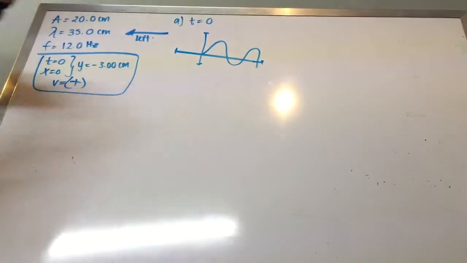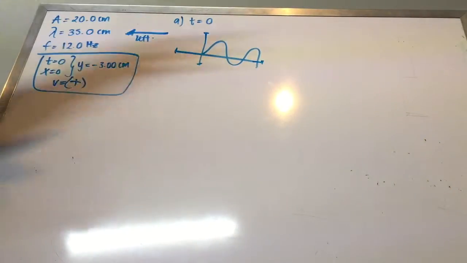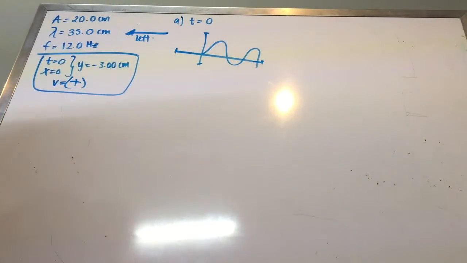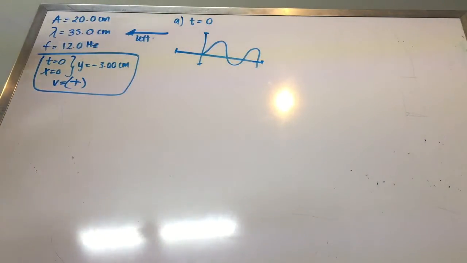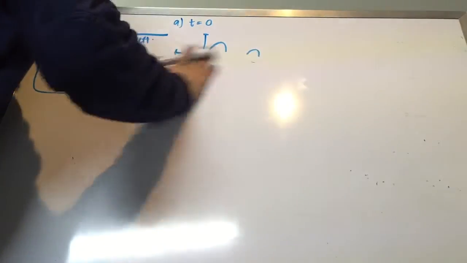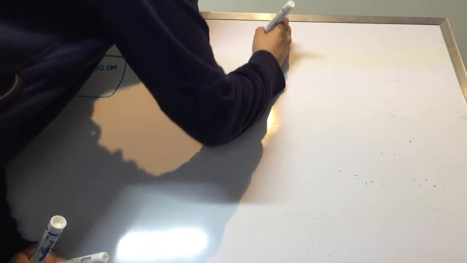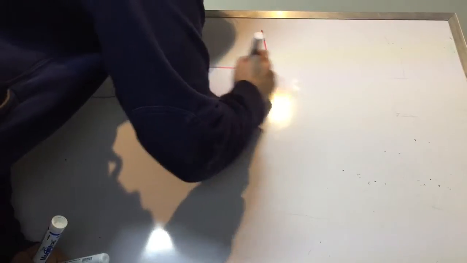So our graph will be like this one. First of all, let me take this out so we don't get confused. Let me write our Cartesian plane. It's going to be like here.